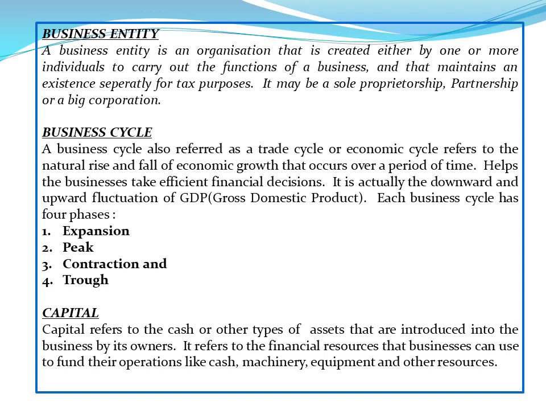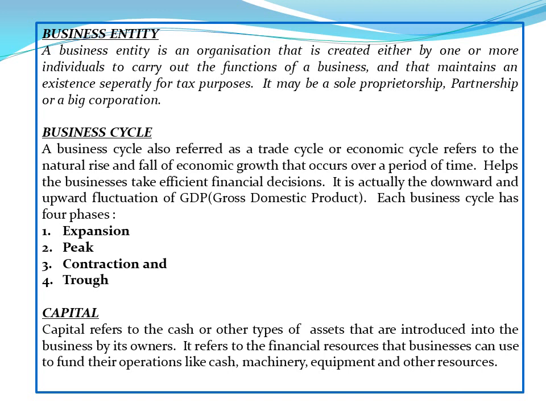Business cycle, also referred to as a trade cycle or economic cycle, refers to the natural rise and fall of economic growth that occurs over a period of time. It helps businesses take efficient financial decisions. It is actually the downward and upward fluctuations of the GDP. Each business cycle has four phases: expansion, peak, contraction, and trough.